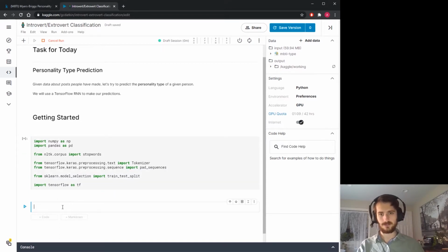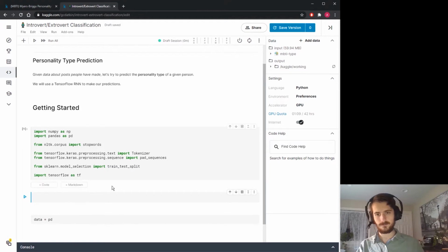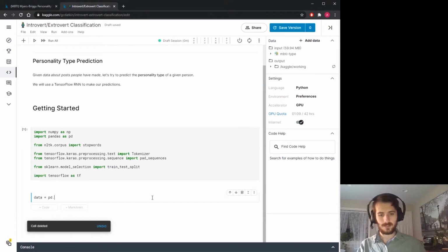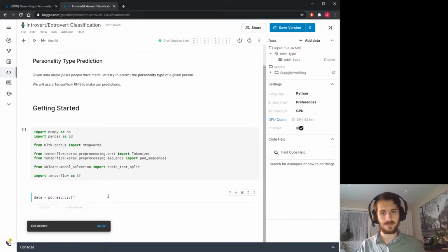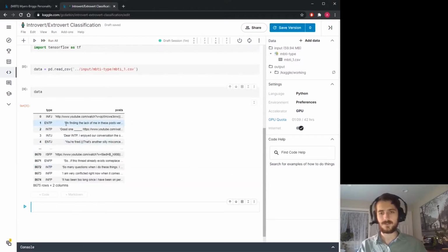Let's go ahead and import those, and we can load in the data using pandas.read_csv. Then get the file path right over here, copy the file path, paste it in, and load it in, and then we can take a look. So we just have two columns, our type or label column and our posts column, which is going to be our inputs that we're going to try to use to predict the type.